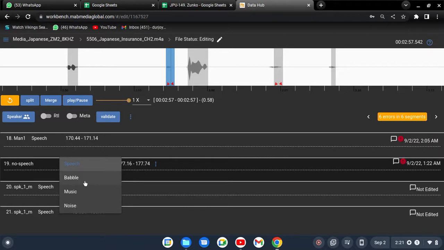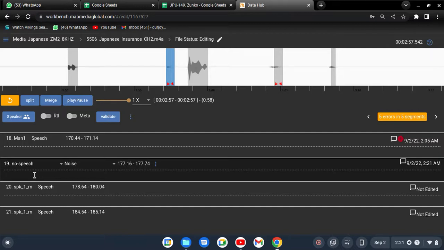Do not use bubble, do not use music. You have to use speech and noise only. You use speech for the speech segments, and you put noise for those segments which have no speech, because as I said, on that segment there is no speech. You have to mark the category of that segment as noise. After that, what should I write on that segment? For that you just have to put a tag in here. And what tag? Let me show you.